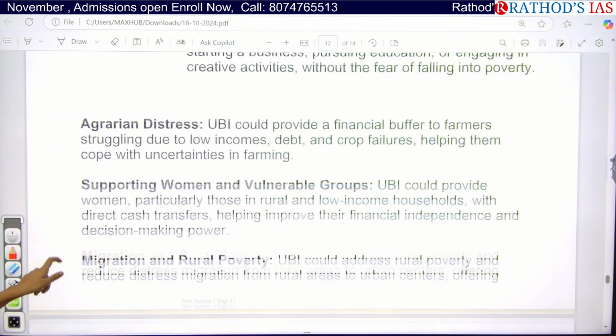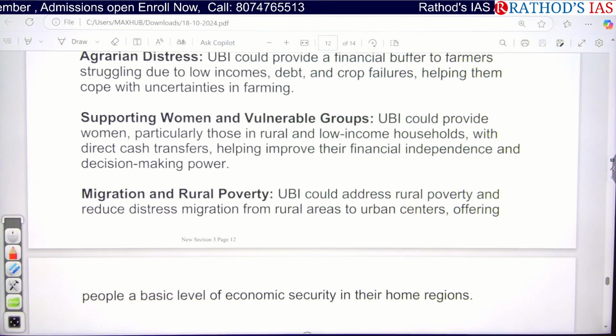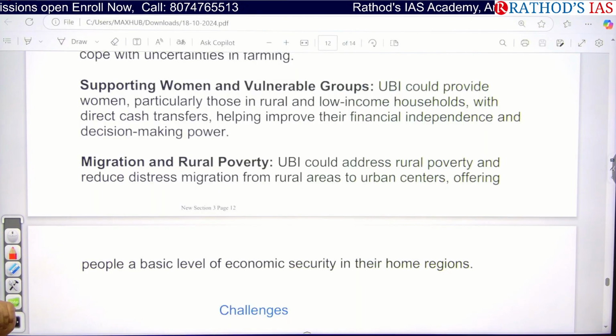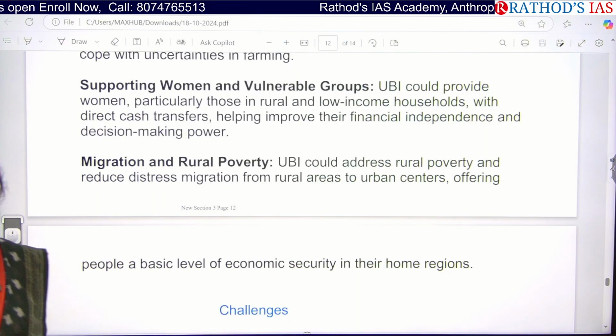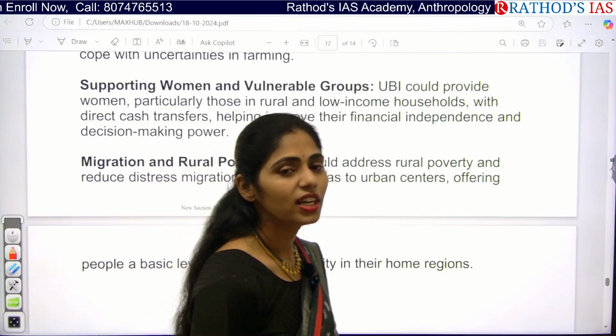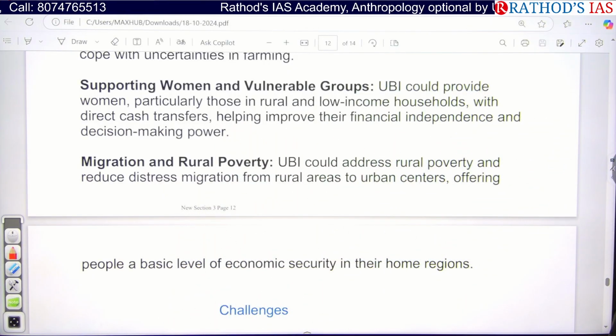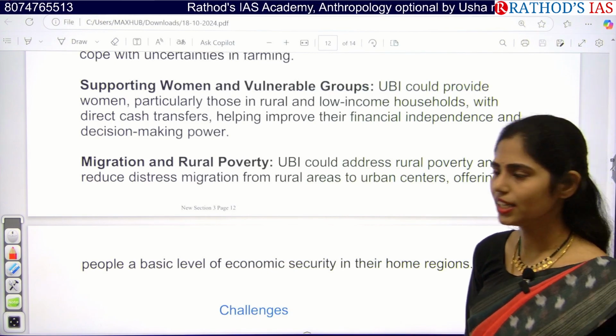And next, it will also support women as well as vulnerable groups, and it will also help to control migration and rural poverty. So why is the migration happening? If they don't have work in the rural areas, they will come to urban areas in search of work, and they will be doing work at construction sites or other areas.